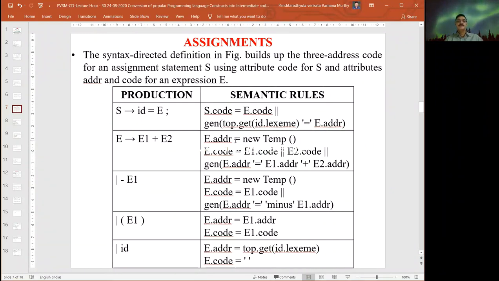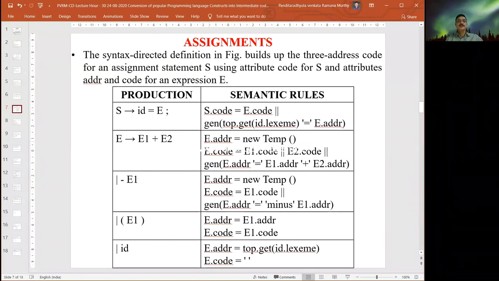Every statement is divided into small operations, and every operation involves at most three operands. With the three operands, it finishes the operation. That is the reason we call all this three-address code. That is the important thing.